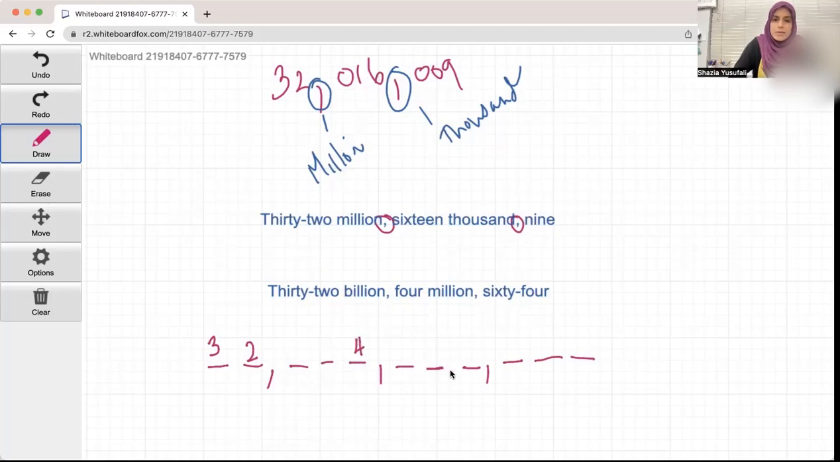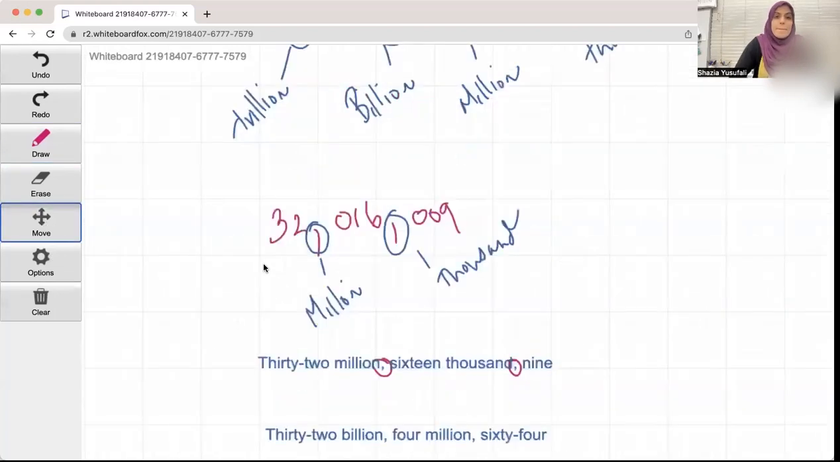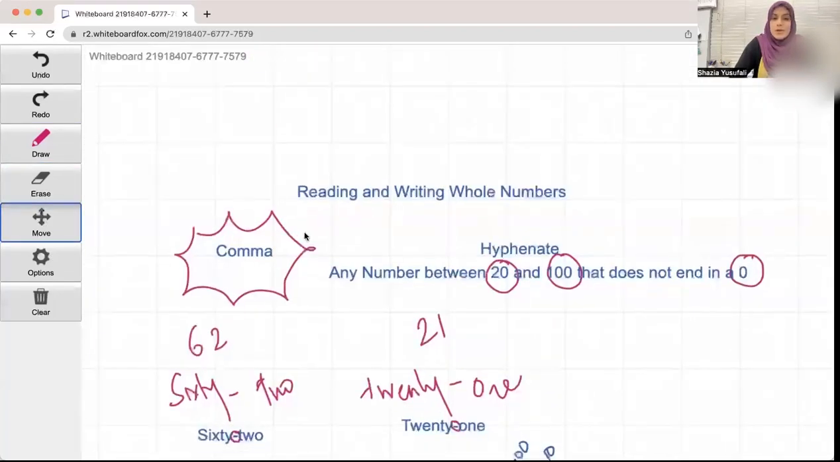4,064,000. Oof, I don't see 1,000. I just see 64. What do you do with the other places? You just keep a 0 for a placeholder. So if you have a text, 32 billion, 4 million, put the comma, another comma, 64, written is 32,004,000,064. So now we know how to use the comma when you're writing from number to text.